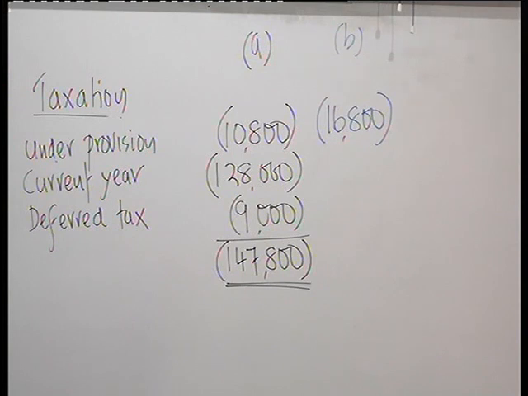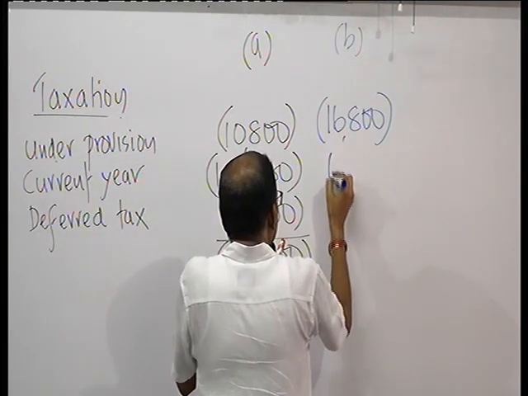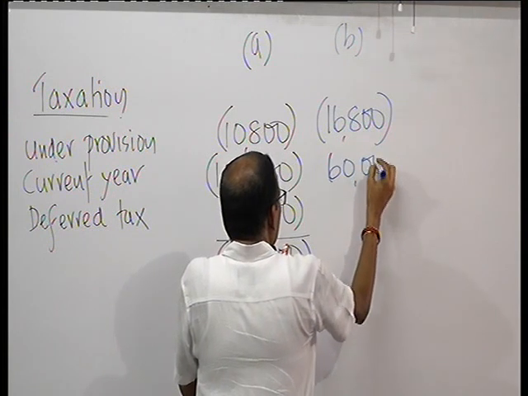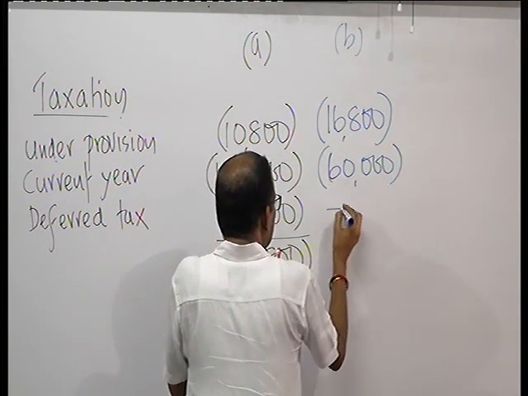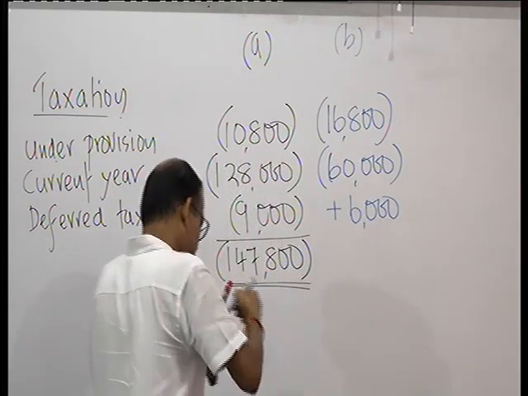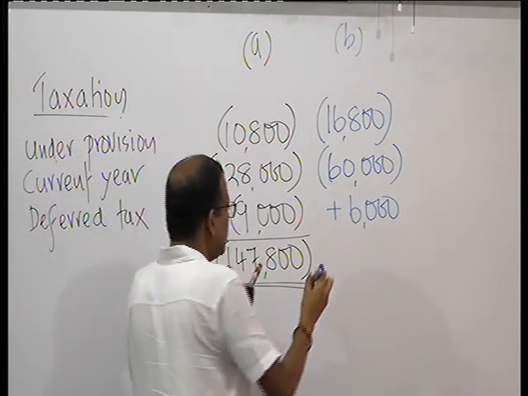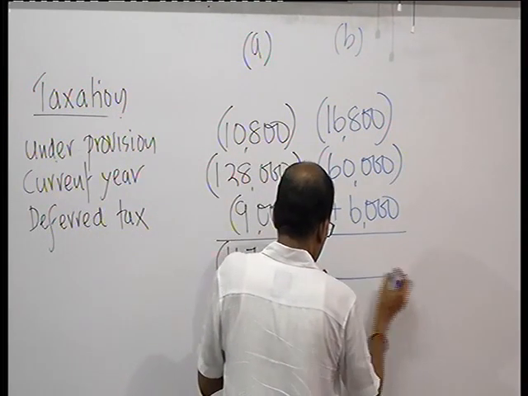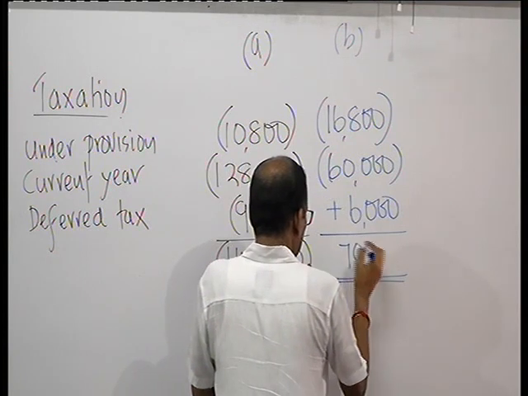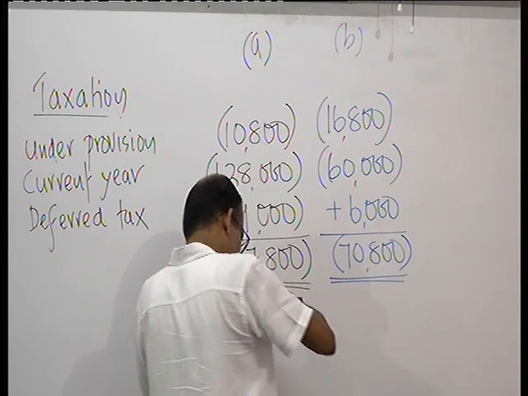Current tax is 60,000. It has decreased the deferred tax provision by 6,000. So 60,000 current tax provision and 6,000 decreased credit to the P&L. Therefore, now the total comes to 70,800. Net provision, net charge.